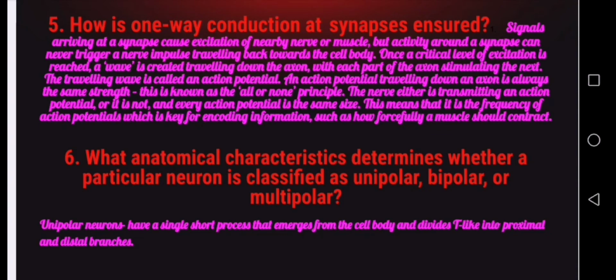Number 6. What anatomical characteristics determine whether a particular neuron is classified as unipolar, bipolar, or multipolar? Unipolar neurons have a single short process that emerges from the cell body and divides T-like into proximal and distal branches.